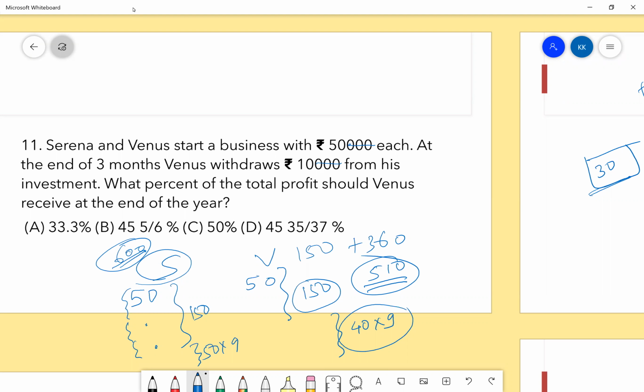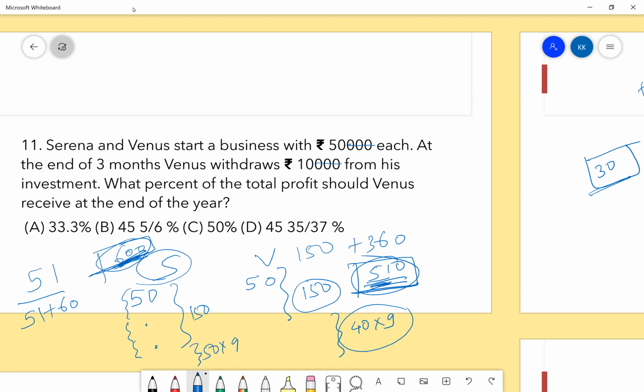I didn't get how to do it after the ratio. I got 60 ratio 51. So Venus is investing 510 and Serena is investing 600. So the profits should also be shared in the ratio of 51:60. Now 51:60 is their total combination, right? So what will be the profit share of Venus? 51 divided by the total. Okay. Got it.